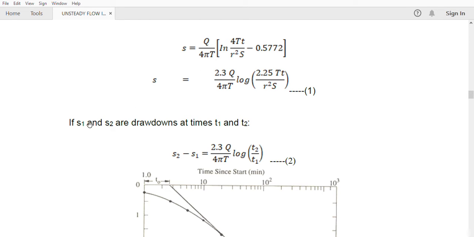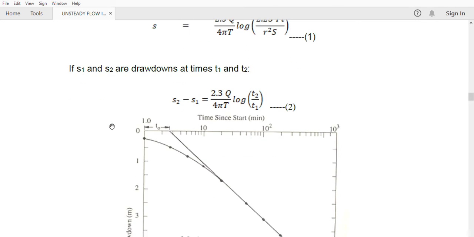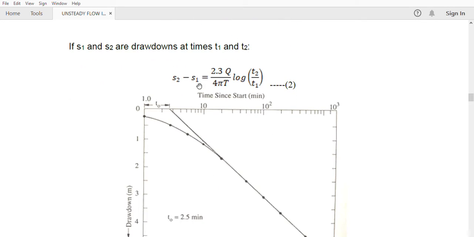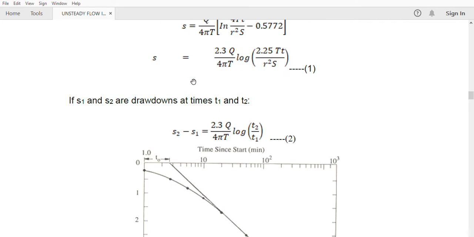Now if S1 and S2 are drawdowns and T1 and T2 are the time periods, he has noted the change between S1 and S2. At S2, the time will be T2; if S is equal to S1, the time will be T1. He applied these values in this equation and got the final equation: S2 minus S1 is equal to 2.3 Q by 4 pi T log to the base 10 of T2 by T1.